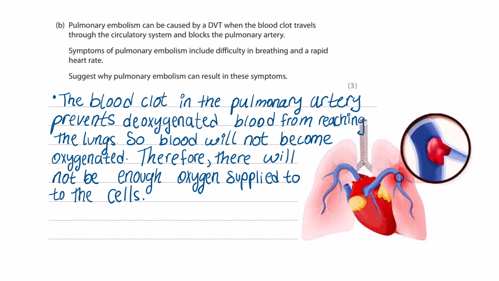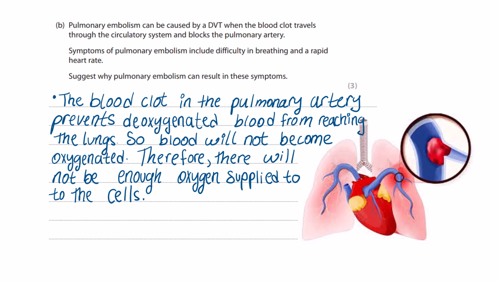Pulmonary embolism can be caused by DVT. Remember DVT, deep vein thrombosis, when the blood clot travels through the circulatory system and blocks the pulmonary artery. The pulmonary artery is the artery that takes deoxygenated blood away from the heart and brings it to the lungs to get oxygenated. Symptoms of pulmonary embolism include difficulty in breathing and a rapid heart rate.